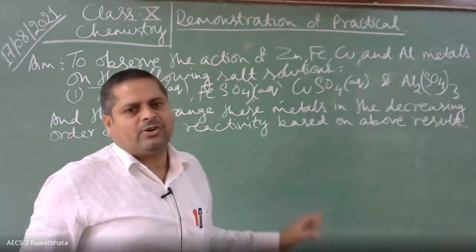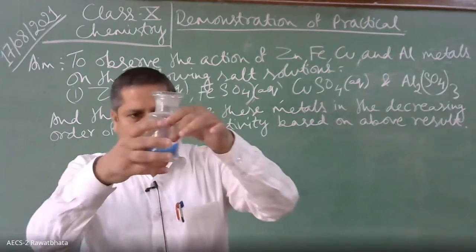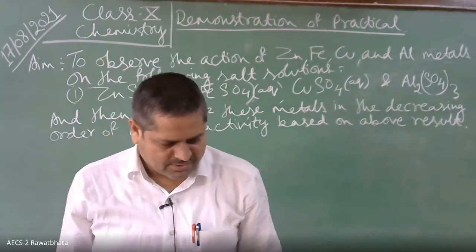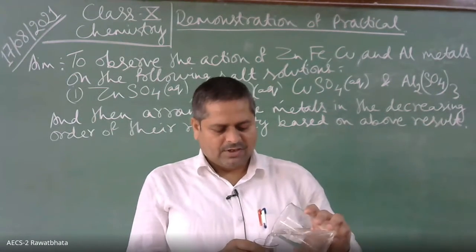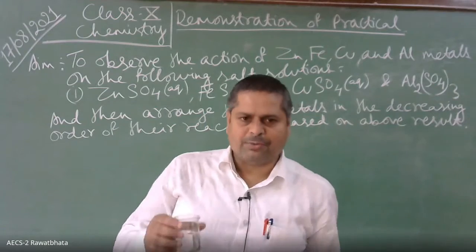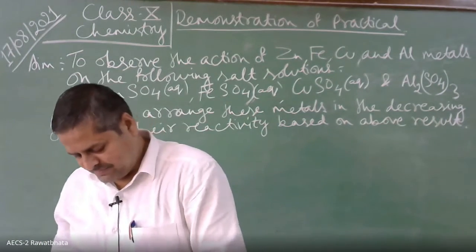What is the other salt solution that we have to prepare? Copper sulfate. Okay. These are copper sulfate crystals, a salt, and we will take water into a beaker and add copper sulfate crystals.